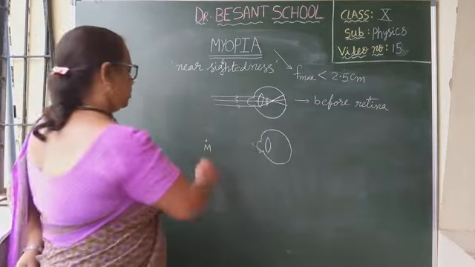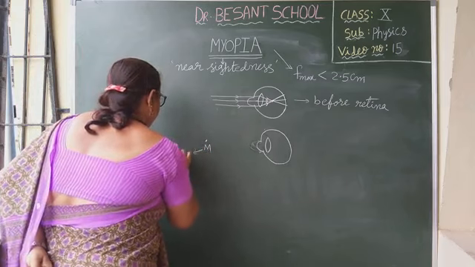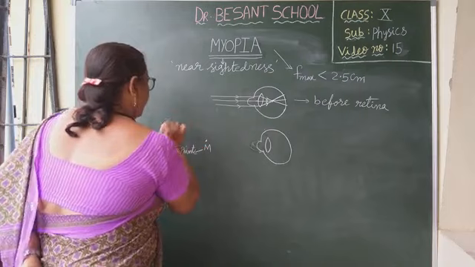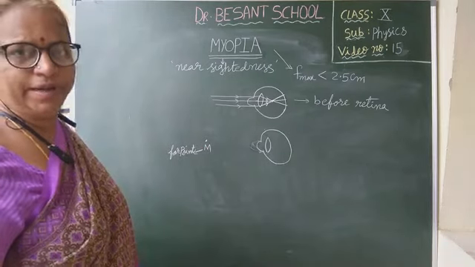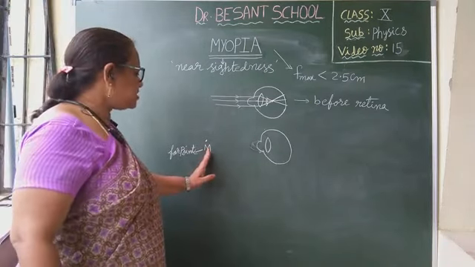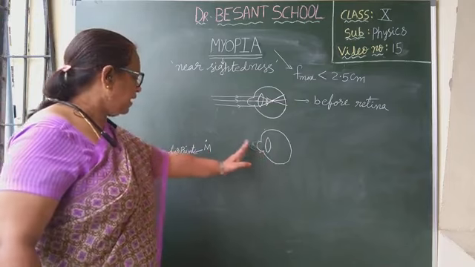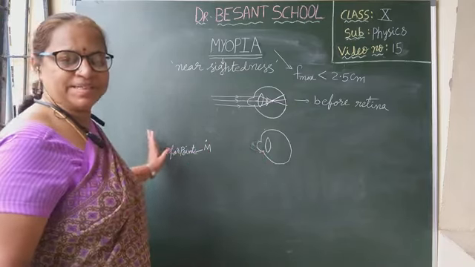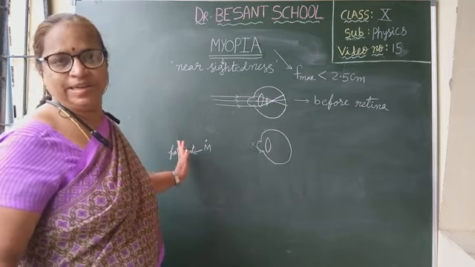What is M? This is the far point. Far point or myopic point means the maximum distance at which a myopic person can see the objects clearly. Beyond this M, the person cannot see the objects clearly.